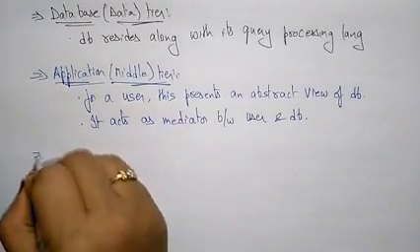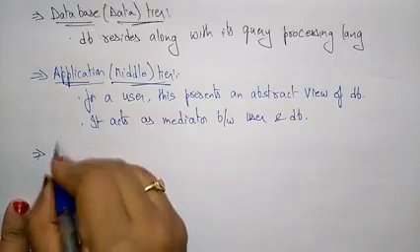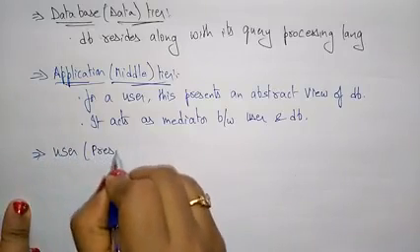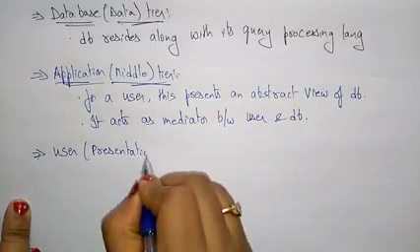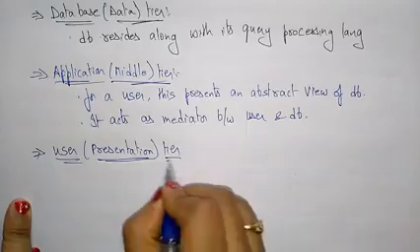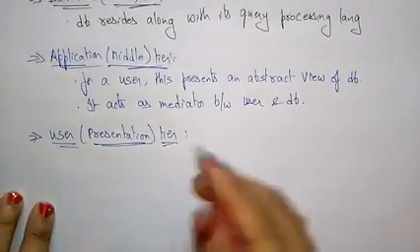Now coming to the last, that is the client tier. You call it the user or presentation tier. So what is this user or presentation tier?